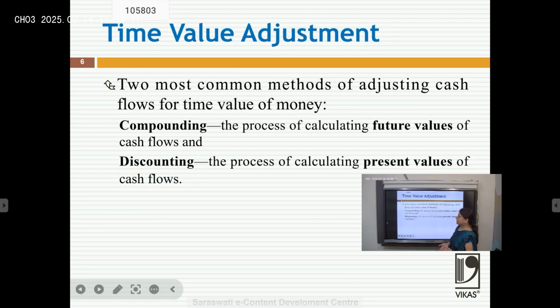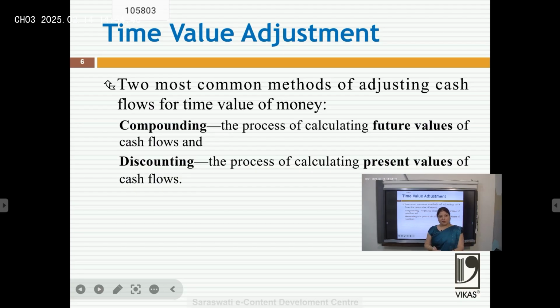And how do we consider this time adjustment, means the money value today and the money value in future? We consider it by two concepts. First is compounding and other concept is discounting. Compounding is the process of calculating future value of cash flows. Means what money I am investing today, 5,000 today, what would be its value after 1 year. If I want to know the value of current investment in future, that is called compounding or future value.